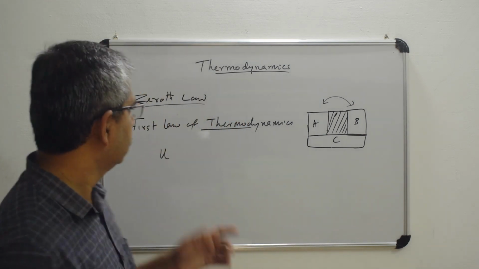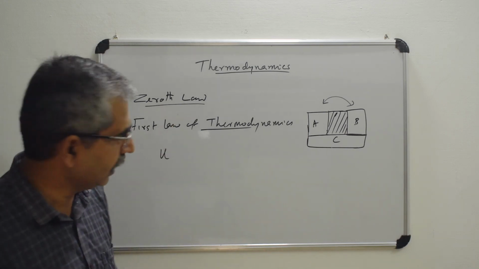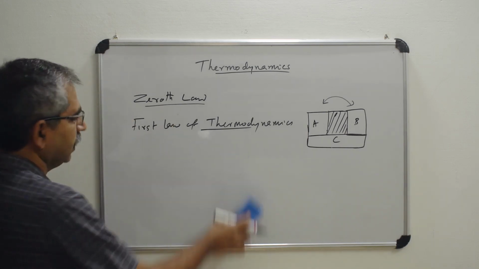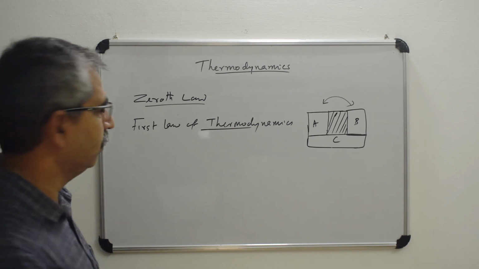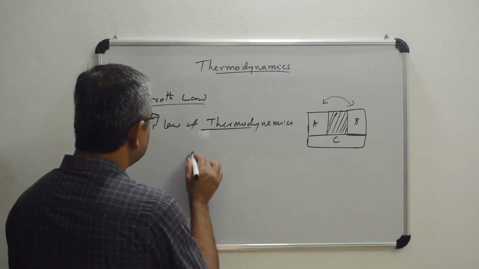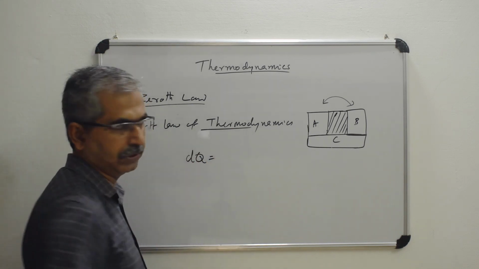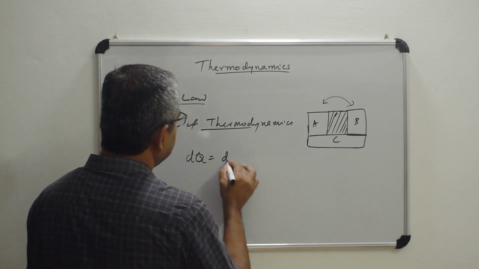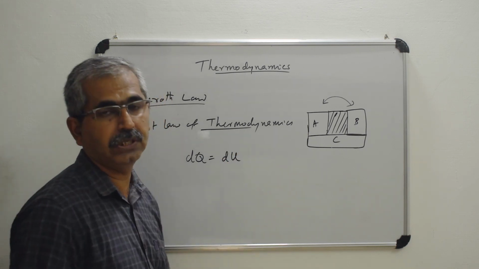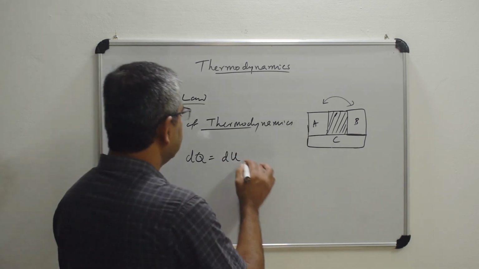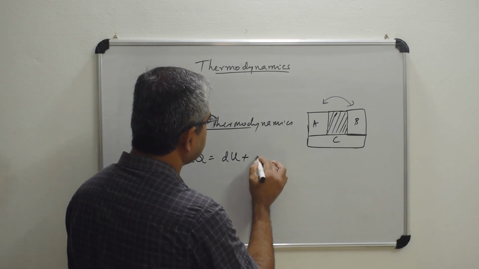Okay, so the first law of thermodynamics states that if an amount of heat energy is given to a system, that will be used for two purposes: for increasing the internal energy of the system, and for doing external work.